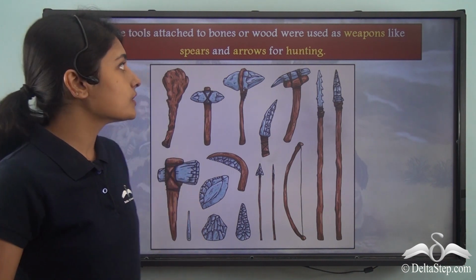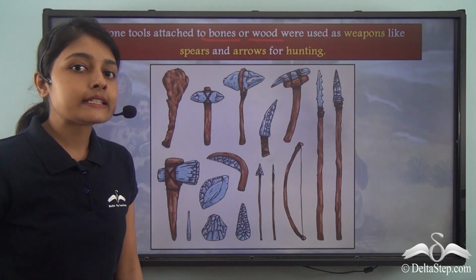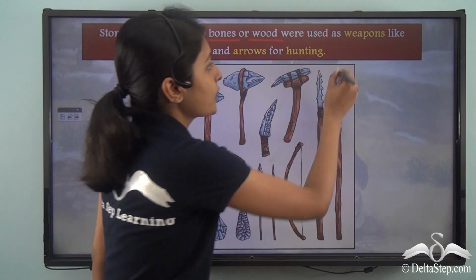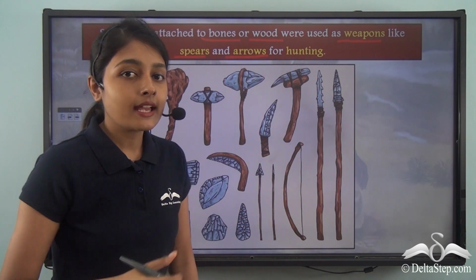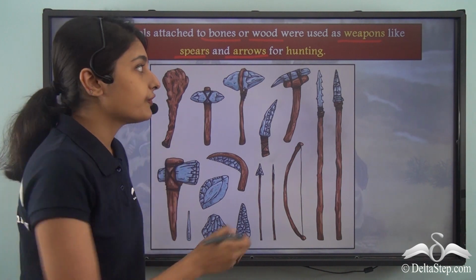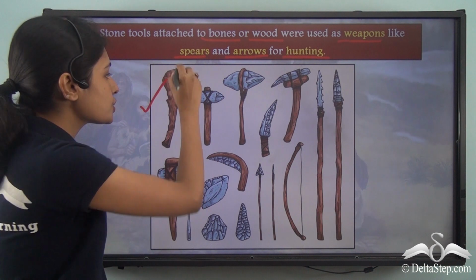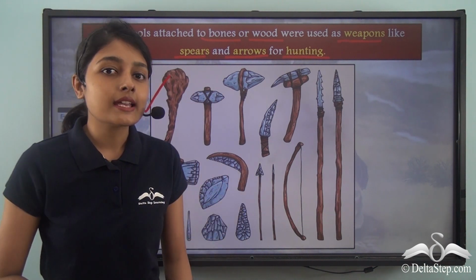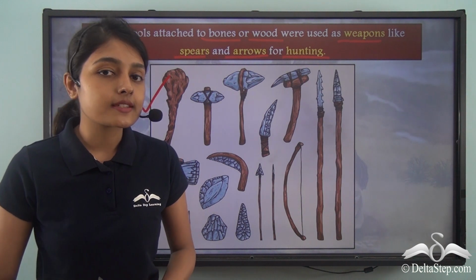So these stone tools were attached to bones or wood, and in turn these made weapons like spears and arrows that these people required for hunting. So this illustration shows you some of the primitive tools that have been used by primitive humans for the purposes of hunting.